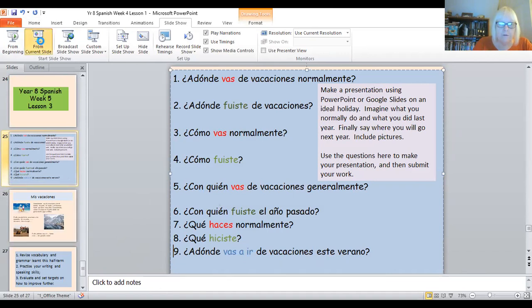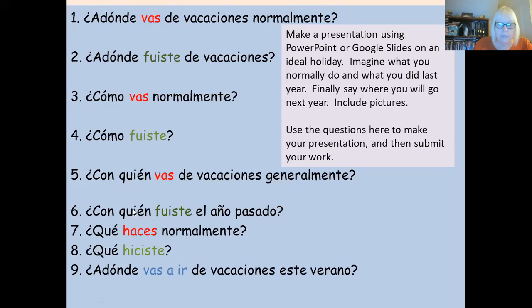So let's just go back to the PowerPoint. We've got 9 questions to answer, please. I put these in color-coded things again. So we've got red for present, greeny grey for preterite, and blue for the future.